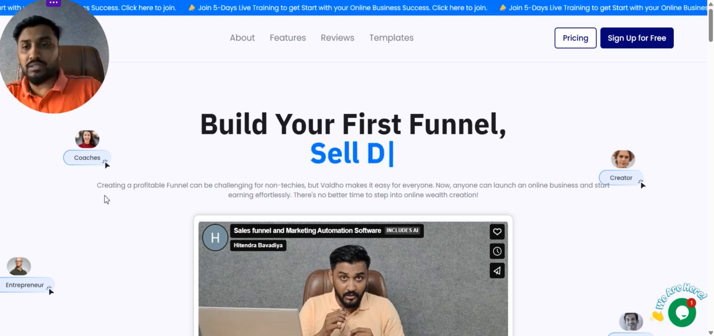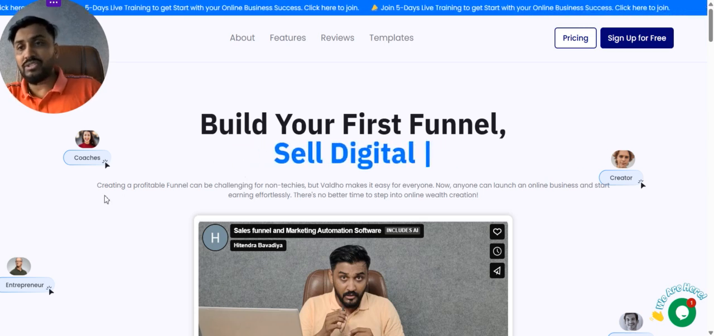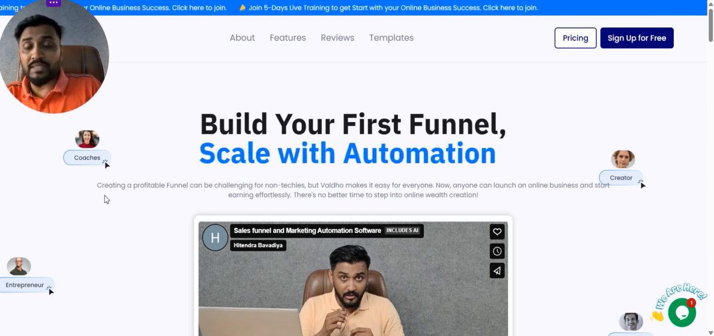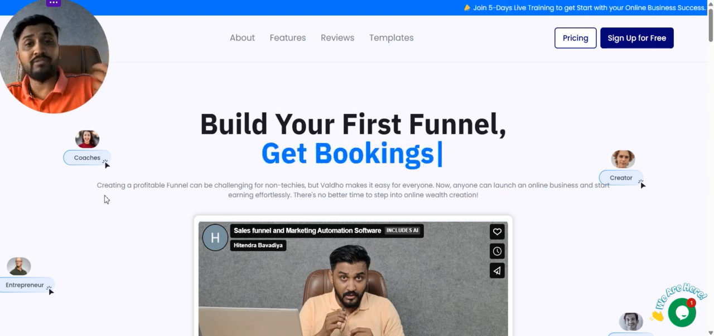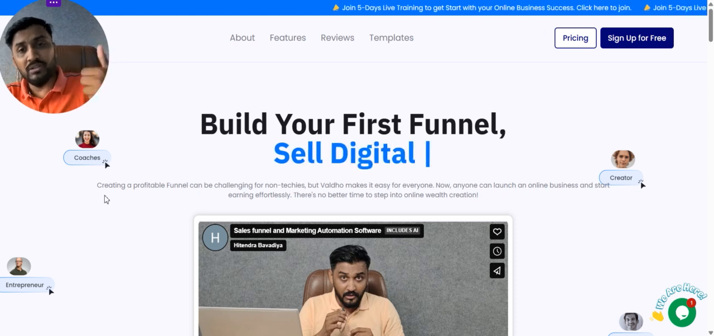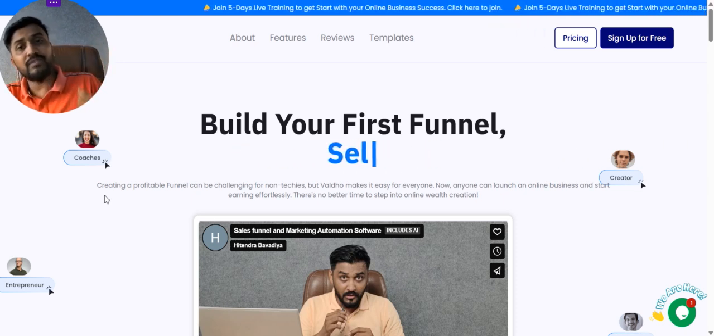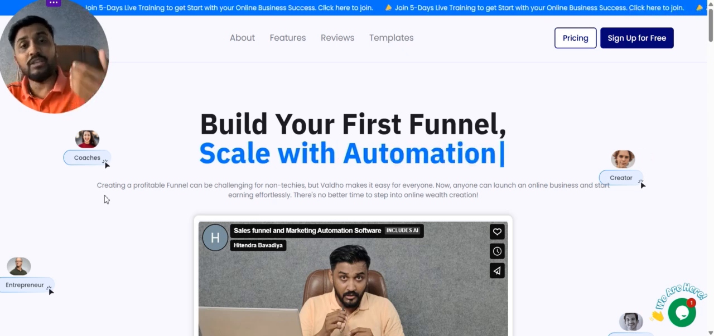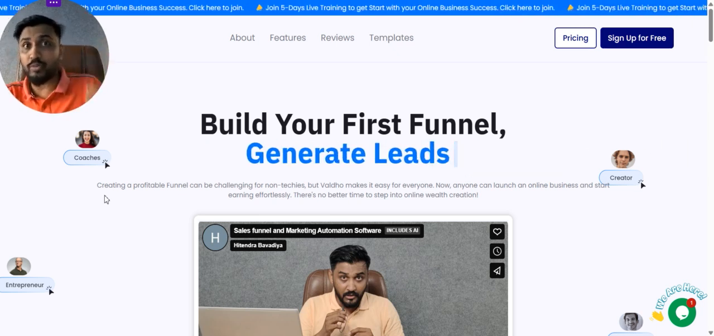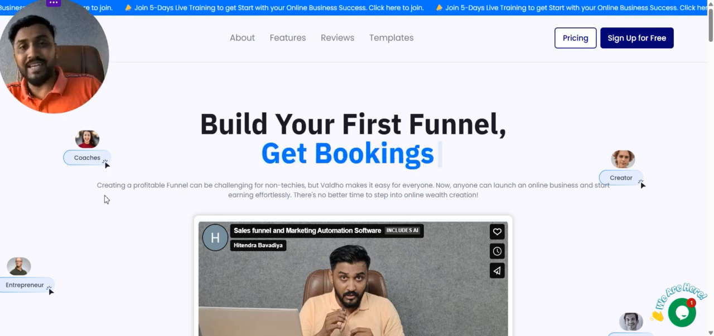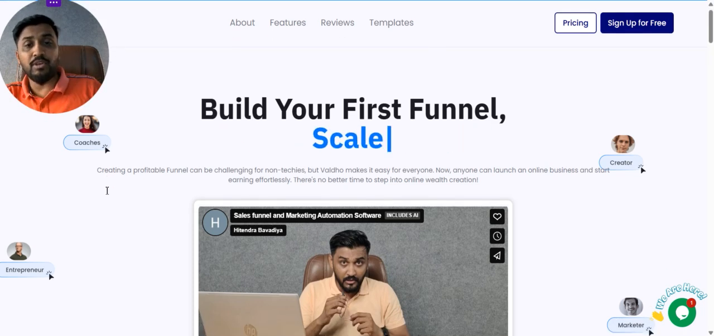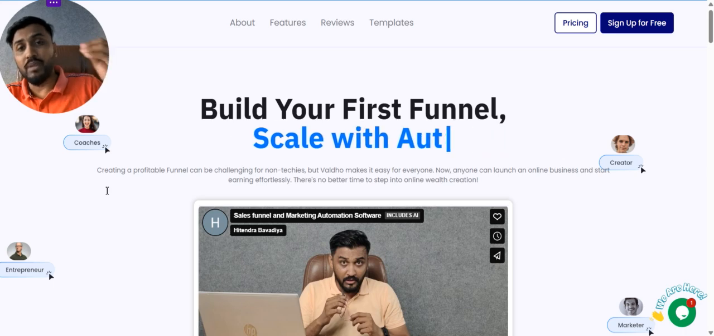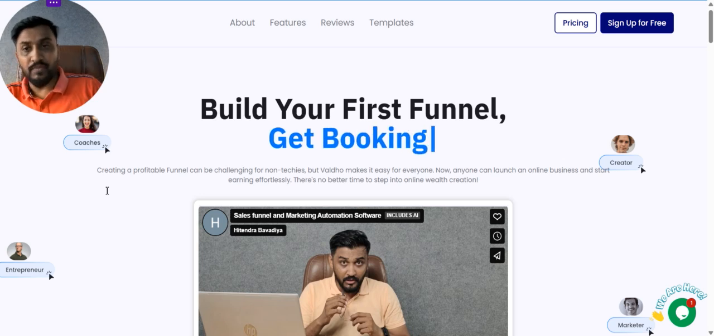Let me start with the website landing page, where you can understand exactly what Valdho is. Valdho is a marketing automation platform. If you are a creator, coach, consultant, or service provider with some expertise, you can start generating leads or getting bookings. If you want to sell digital products, you can use our product as well. We have added automation features which work magically for you, so you don't need to acquire a lot of different tools. As you see in the video, first funnel, you can start building the first journey, through which you can sell your services to your target audience.